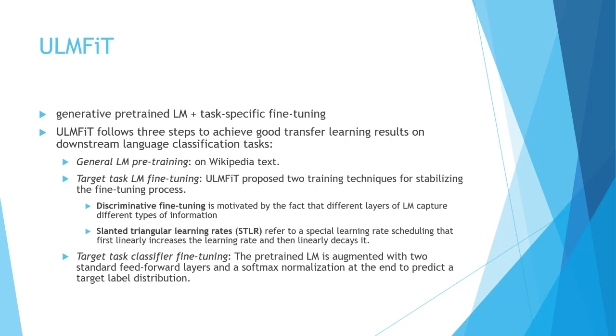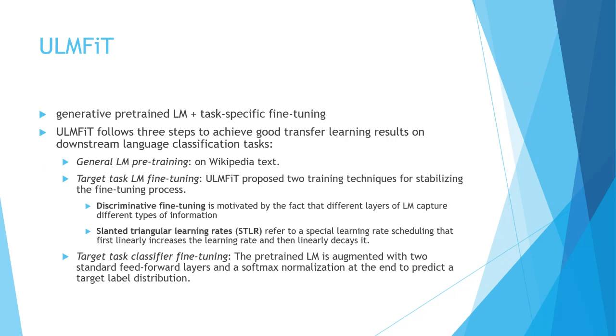we saw in ELMo, right, that all the hidden layers capture different information like semantic information, syntactic information. So ULMFiT knows that the hidden layers capture different layers of information, and it has two types of fine tuning, which are discriminative fine tuning and slanted triangular learning rates. So the learning rate for different layers is different.